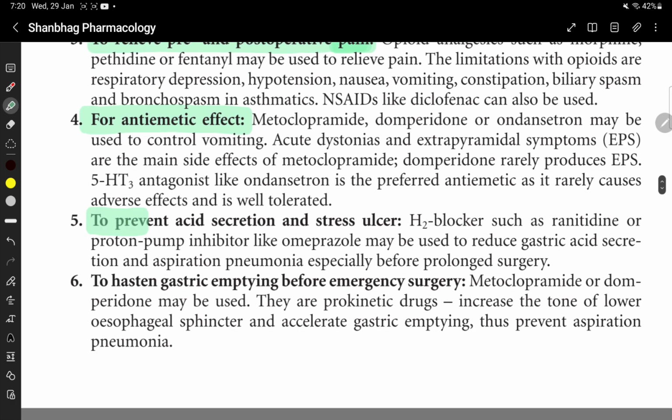To prevent acid secretion and stress ulcer. To prevent acid secretion को prevent करता है, stress ulcer को prevent करता है. And to hasten gastric emptying before emergency surgery.